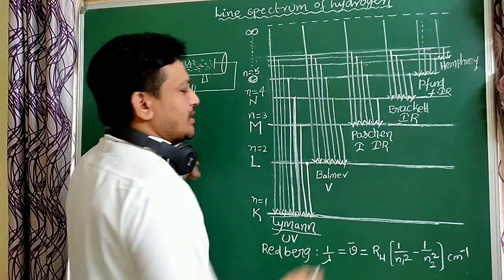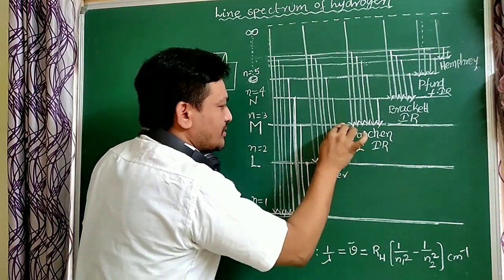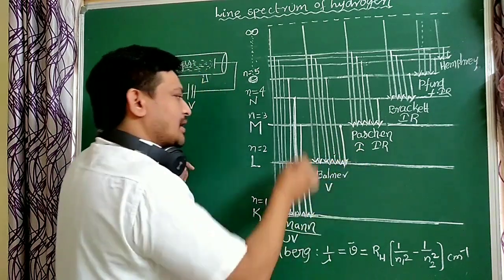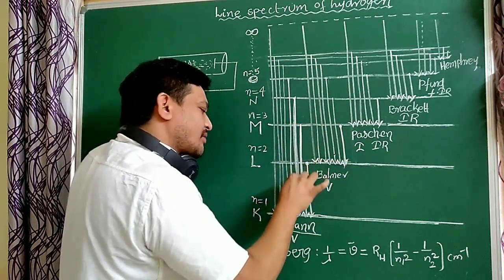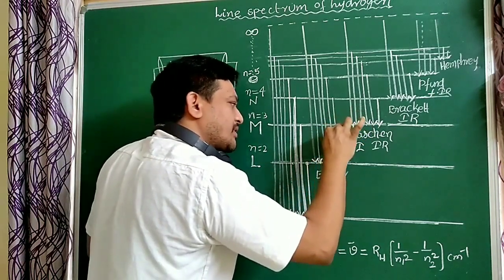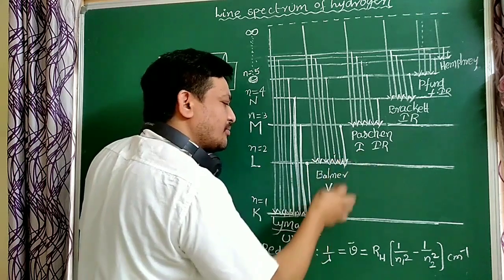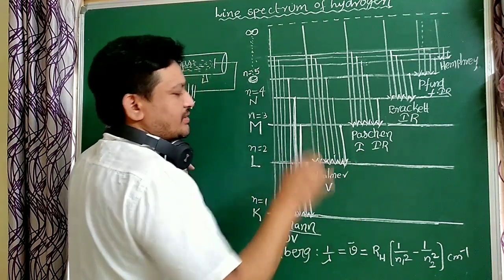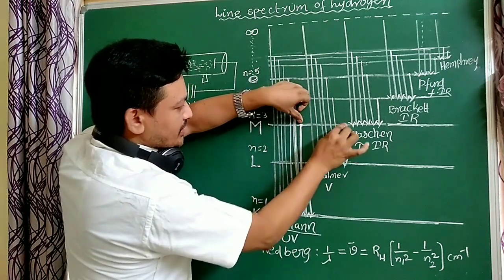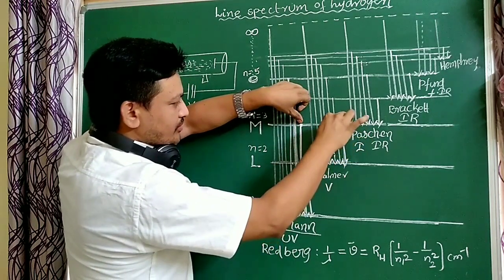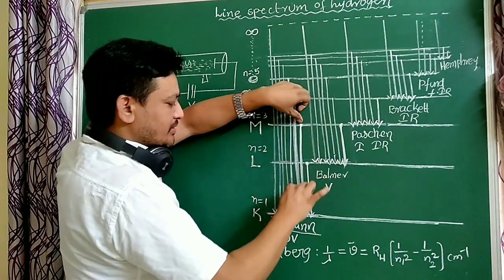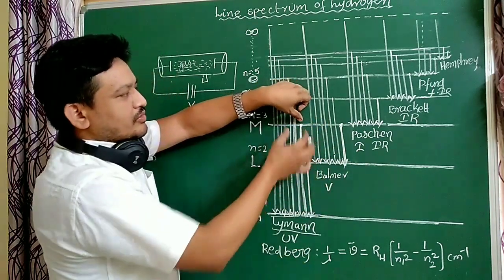For example, an electron present in the third orbit comes to the second orbit. The electron present in the third orbit that comes to the ground state, that is the Lyman line. The electron in the third orbit does not always come directly to the ground state; sometimes it comes to the second orbit, sometimes directly to the first orbit. So two possibilities are there.